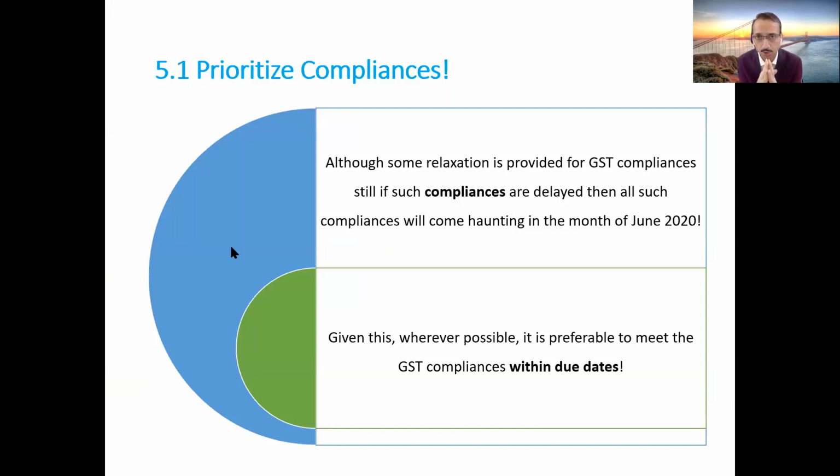But friends, when you are going to give a post-supply discount, please note that for the financial year 2019-20, you have an outer time limit for issuing a credit note only up to the month of September 2020. After that, you would not be in a position to give a credit note. So in case you intend to give any credit note to your dealers or distributors, try to give them at the earliest. With this, friends, we are through with our dealer or distributor related point. Now let us move ahead.